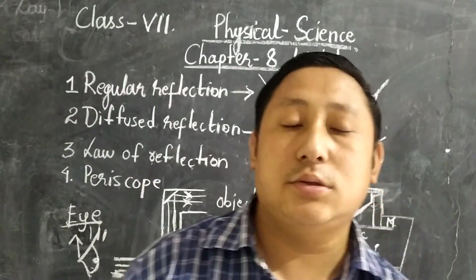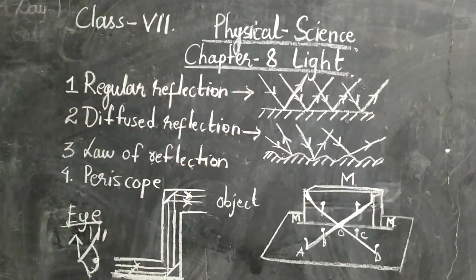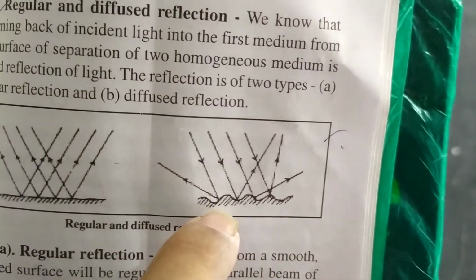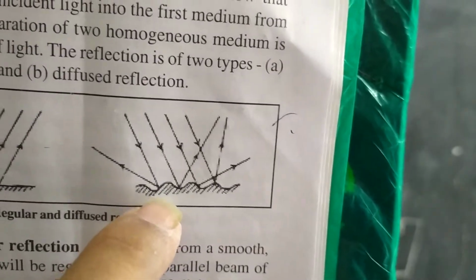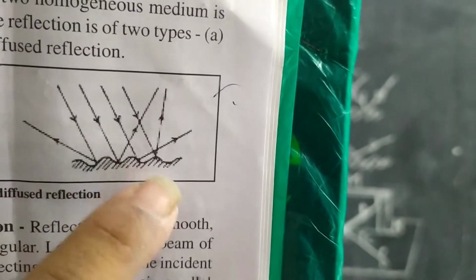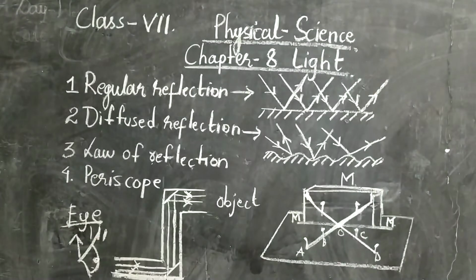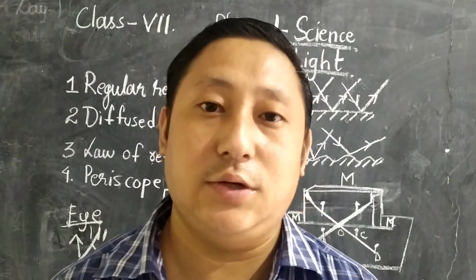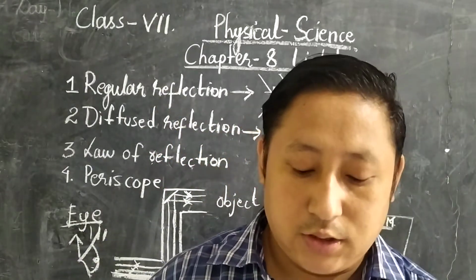The example I'm going to show you is over here. Students, look here. Did you see this? It is irregular. It is a diffuse reflection. You can see some of the lines are coming at some point and going somewhere else. This is how images are formed in diffuse reflection.